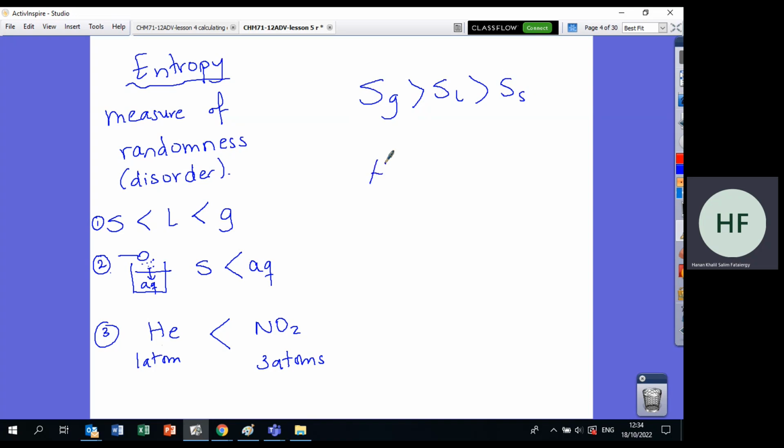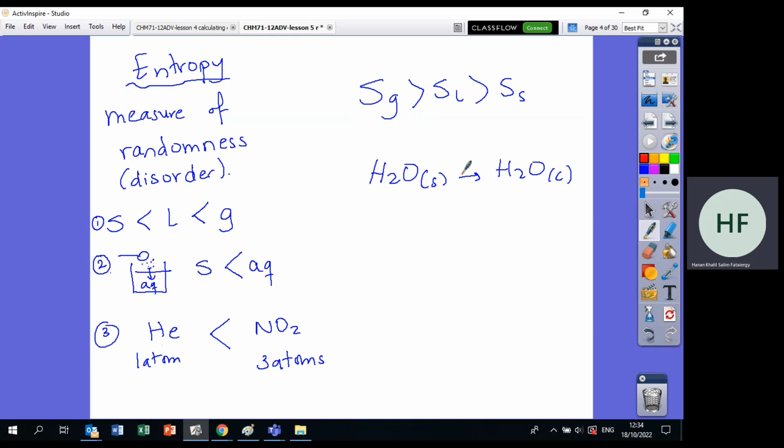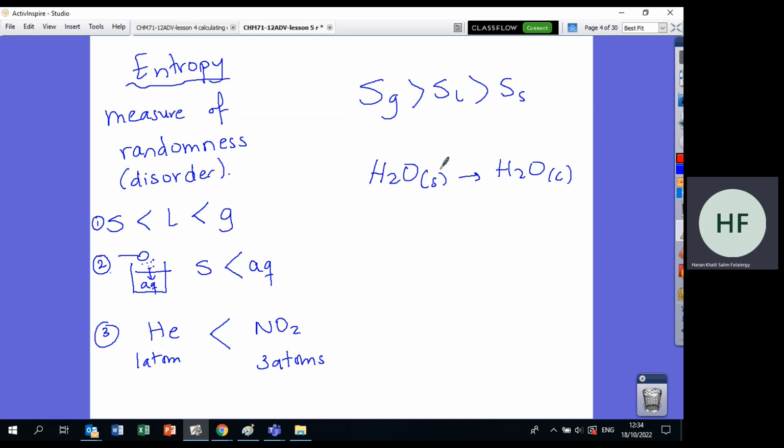For example, if you have H2O solid becoming H2O liquid, this is ice melting. Do you think when I do this reaction there will be an increase or a decrease in entropy? How can we tell? Where do you think the particles will make more randomness, in solid or in liquid?